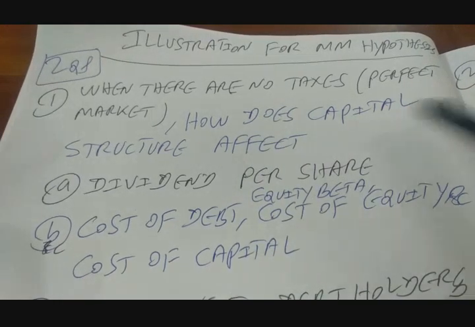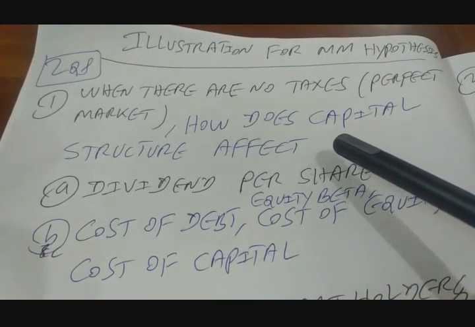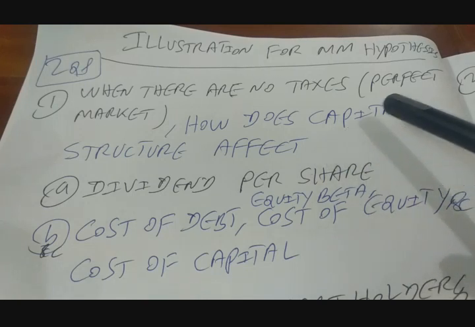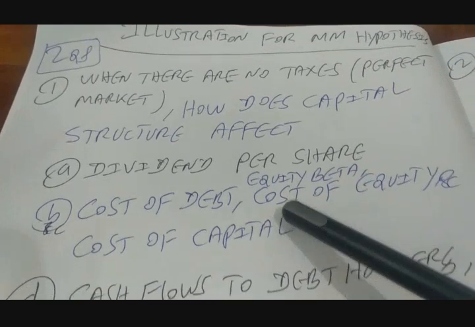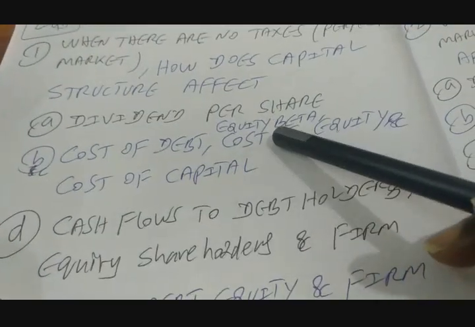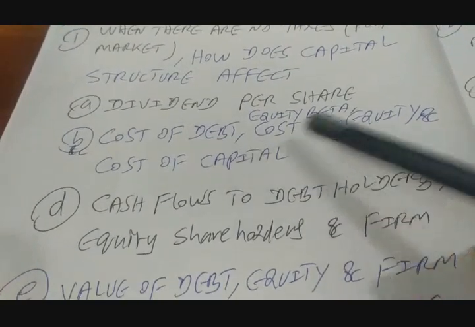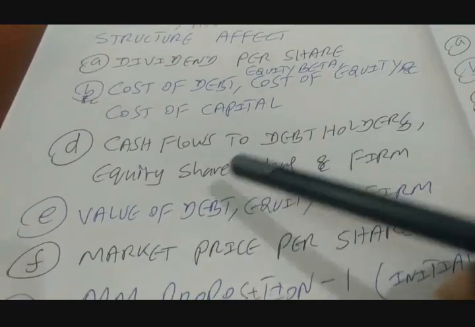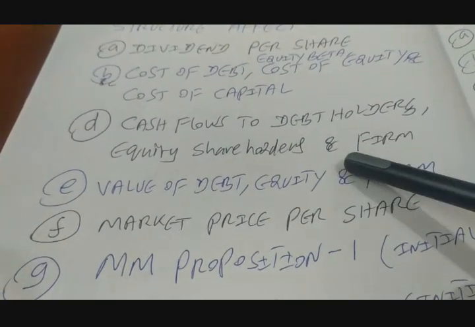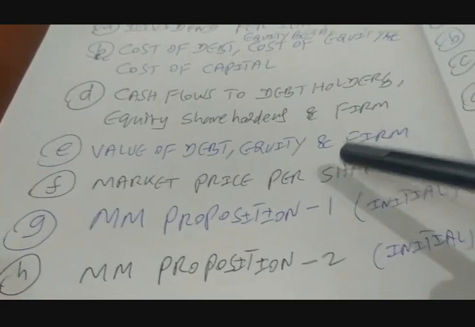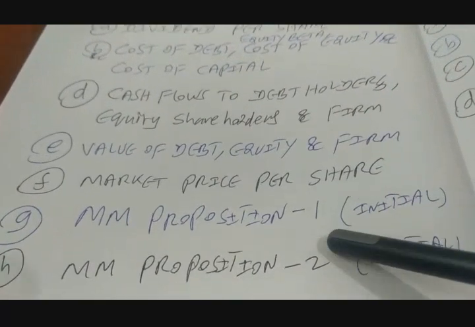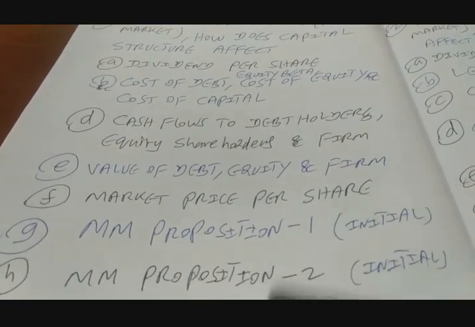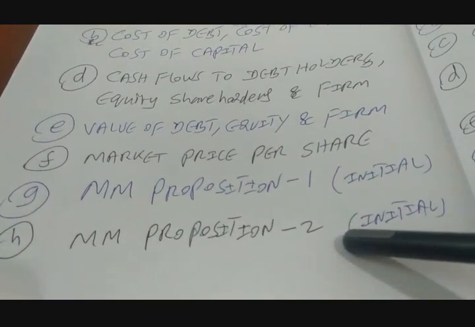So there are basically two questions, and question number 1 is on, when there are no taxes, that is a perfect market, how does capital structure affect A. Dividend per share, B. Equity beta, C. Cost of debt, cost of equity and cost of capital, D. Cash flows to debt holders, equity holders and firm, E. Value of debt, equity and firm, F. Market price per share, G. Initial proposition 1, and the last one H. Initial proposition 2, right?